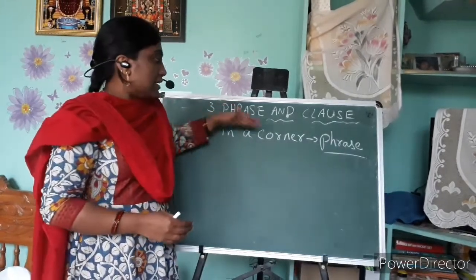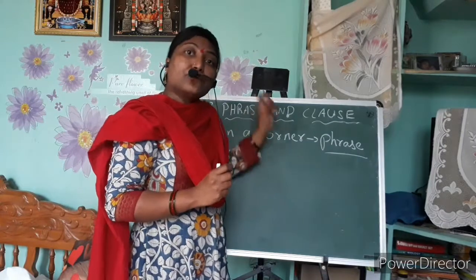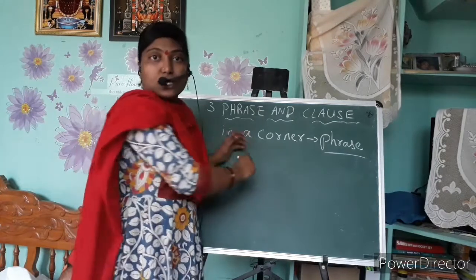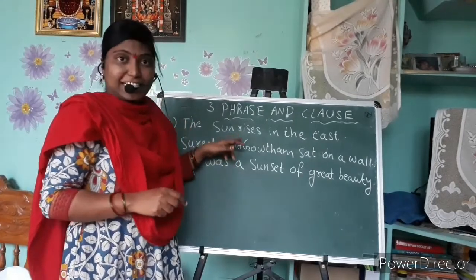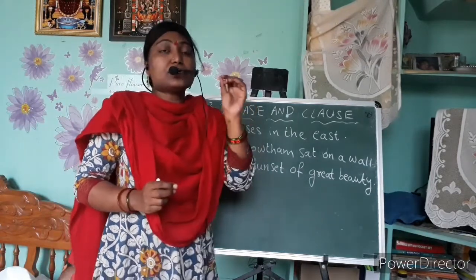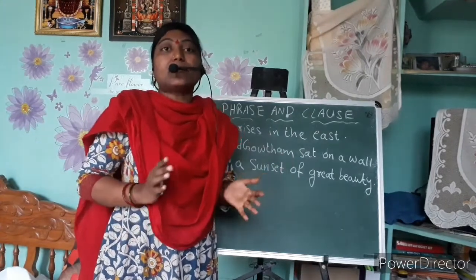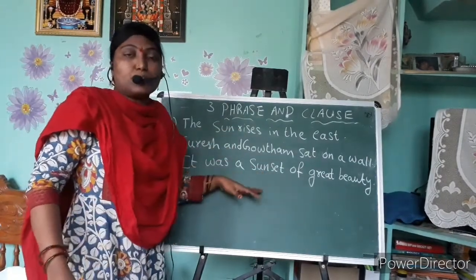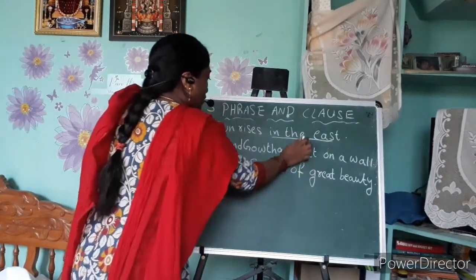Understood? Now I'll write some sentences, and in them I will show what the phrases are in those particular sentences. Observe the sentences carefully. What did I tell you a phrase is? The group of words which make some little sense but not a complete sense, we call a phrase. Now observe the three example sentences that I have given here.